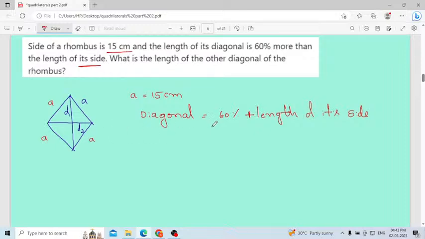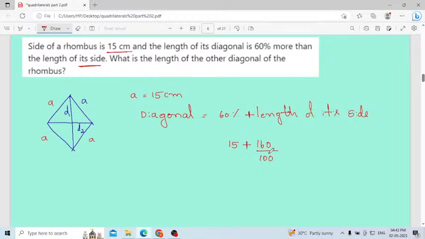Then the length of its sides. What is the length given here? 15. Therefore here it is 15 plus 60% more, which means 160 divided by 100. They have given it in terms of percentage, therefore you have to do 160 divided by 100 here.